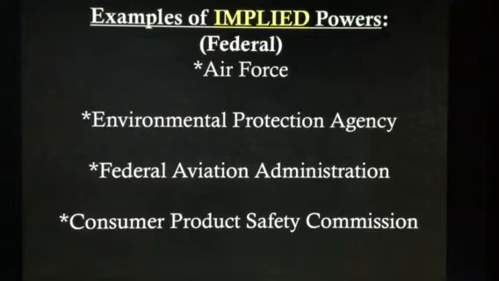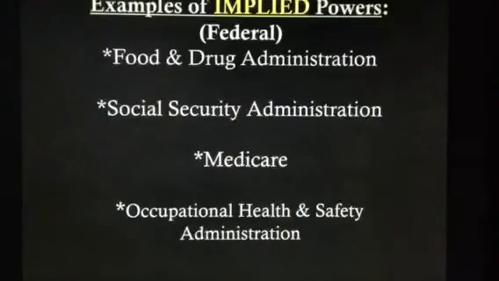Now, where in the Constitution does it say that Congress has the specific power to create these agencies, commissions? It does not. More examples: Food and Drug Administration, Social Security Administration, Medicare, OSHA, which is the Occupational Health and Safety Administration.